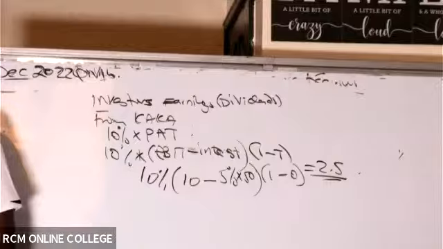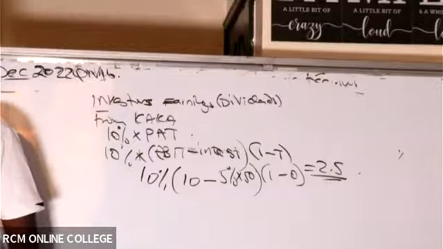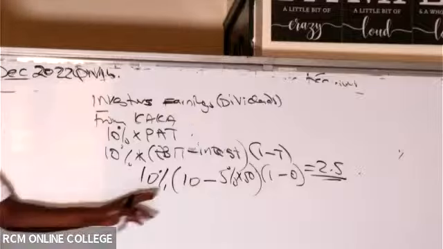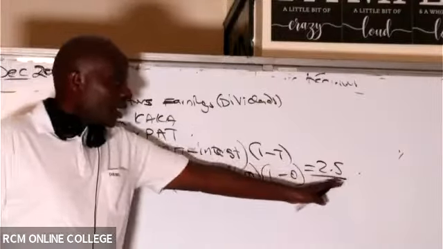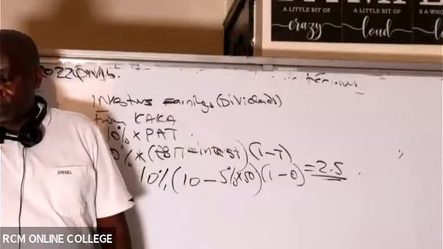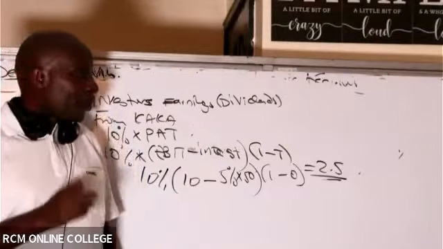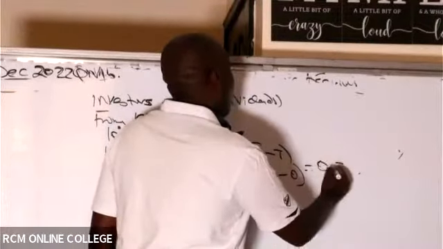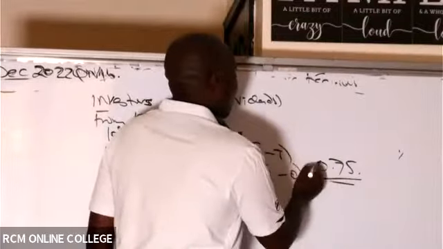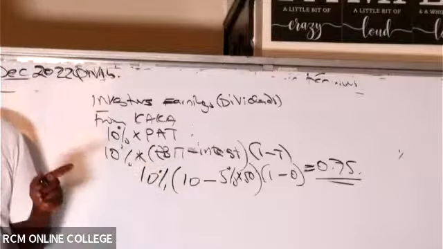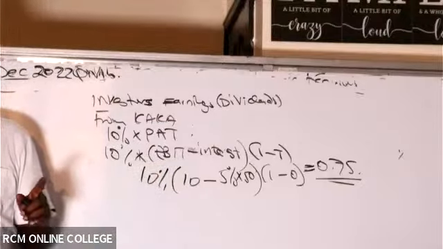Nancy is saying 0.75. I don't know how she got 0.75. Who is telling me the truth? What is the final answer, somebody? I just want the final answer. It seems 0.75 is the correct answer. So this gentleman is getting 0.75. Thank you very much for standing your ground. Please let us correct this figure and ensure that all of us are correct. So you're getting 0.75 there. Is that okay? Thank you so much.